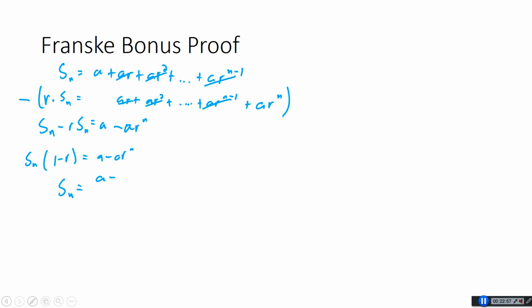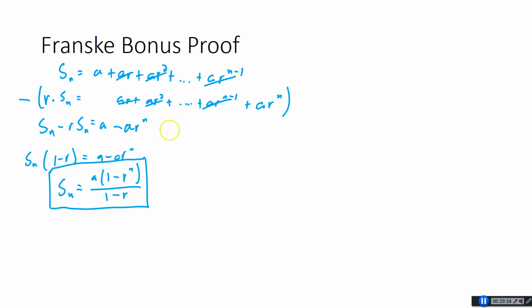Let me go back here and erase. I haven't had to erase for a while. Nice. To factor out an A, I'm going to have A times 1 minus r to the n, divided by 1 minus r. And this is a formula for the nth partial sum of a geometric series, which is pretty rare. It's rare that you get an actual formula for the nth partial sum. That's why geometric series are so special.